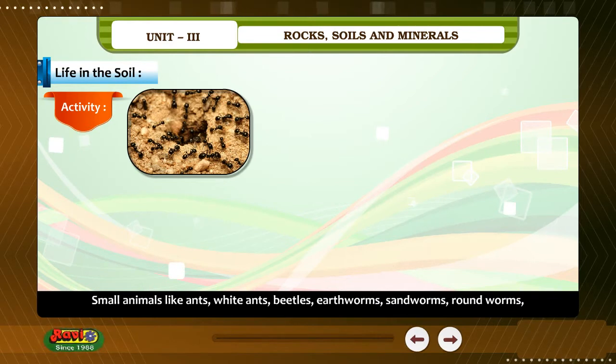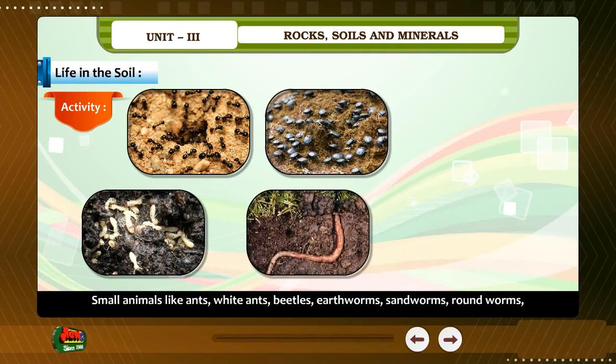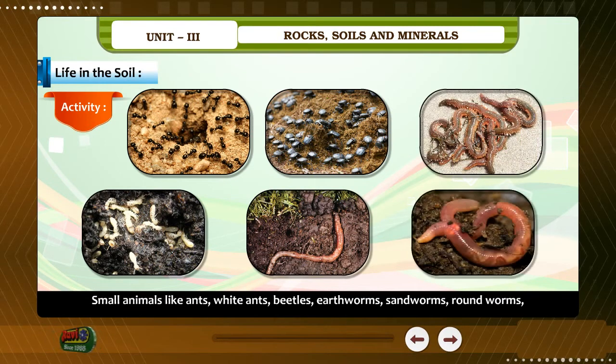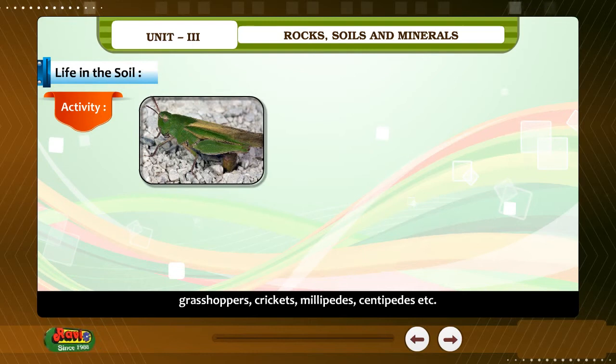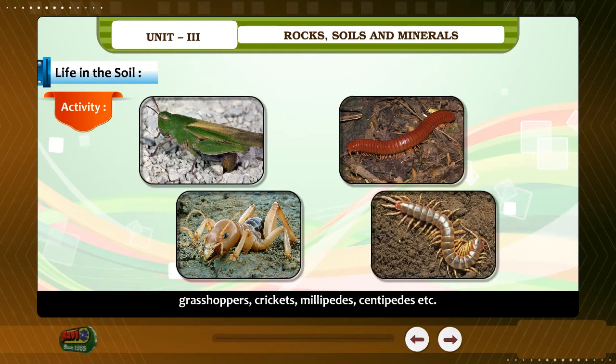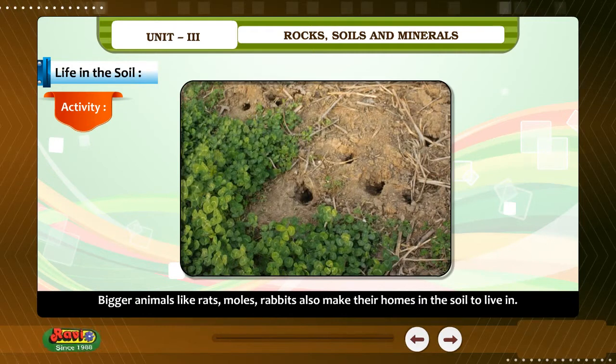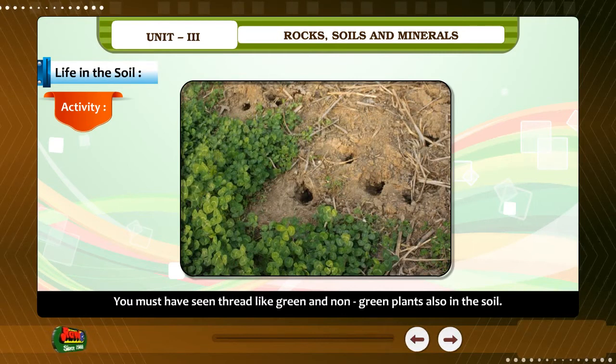Small animals like ants, white ants, beetles, earthworms, sandworms, roundworms, grasshoppers, crickets, millipedes, centipedes, etc. also live in the soil. Bigger animals like rats, moles, rabbits also make their homes in the soil to live in. You must have seen thread-like green and non-green plants also in the soil.